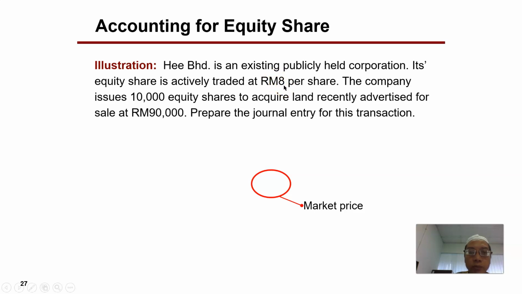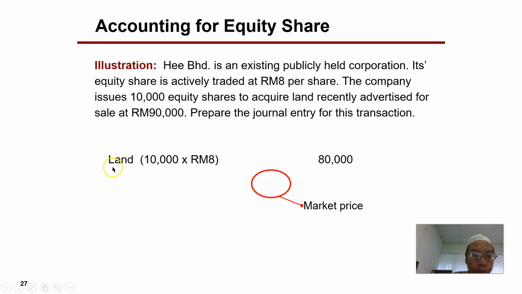So that is more objective. The land is advertised as 90,000, but usually the amount as advertised and the actual amount paid for it might differ. So this is not as objective as the 8 ringgit. Therefore, we will use 8 ringgit per share as the amount traded for the issuance of shares.